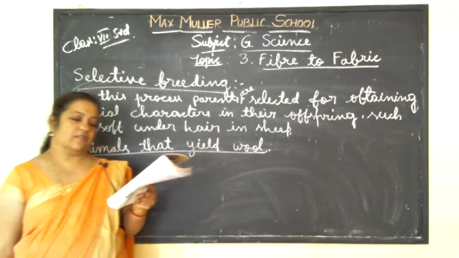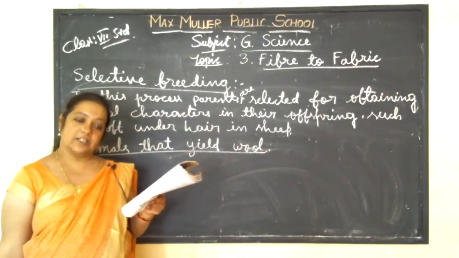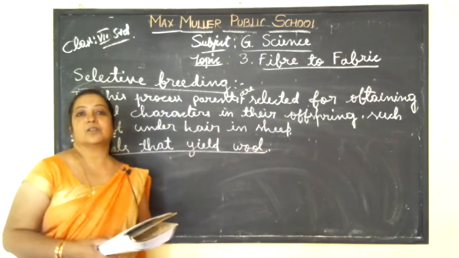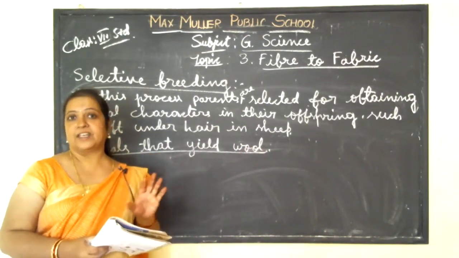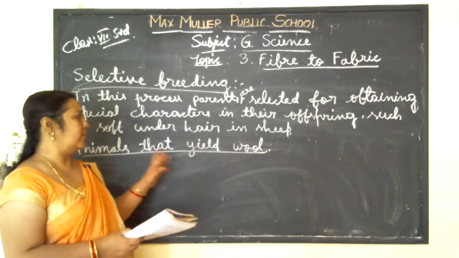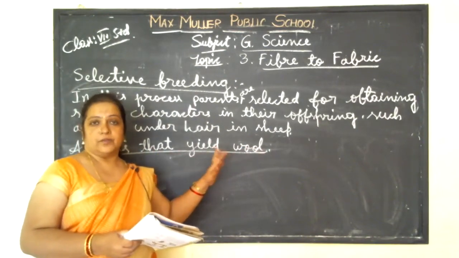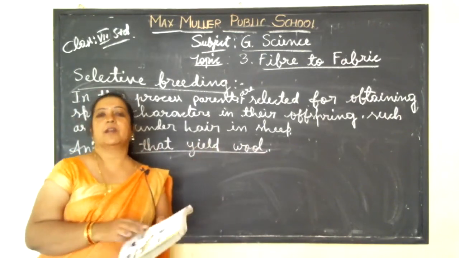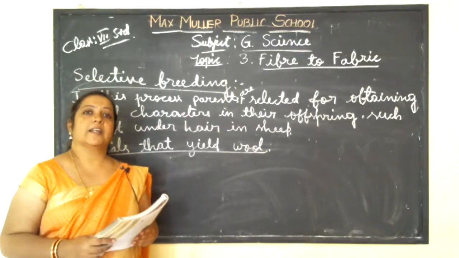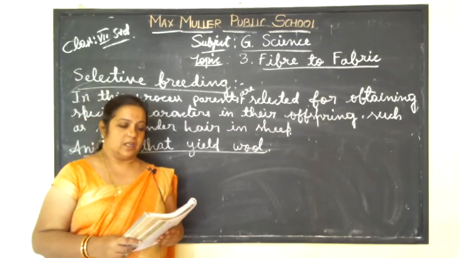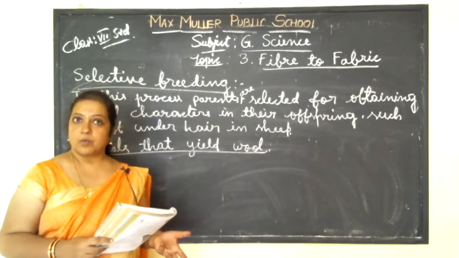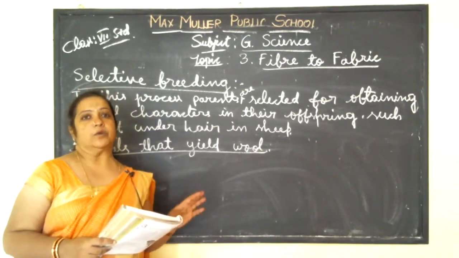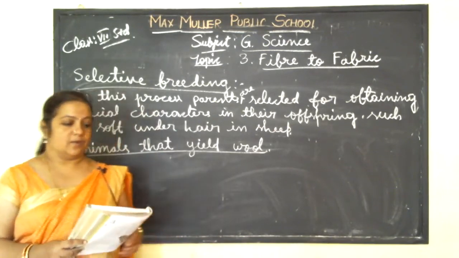Several breeds are found in India and in other parts of the country also. However, the fleece of sheep is not the only source. We are not using only sheep fleece for making the wool and threads. Other than the sheep, there are several animals which yield wool for us: sheep wool, yak wool, goat wool, and some camels are also producing wool. So let us study about them.